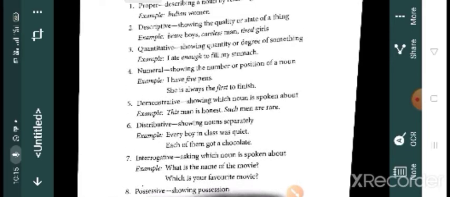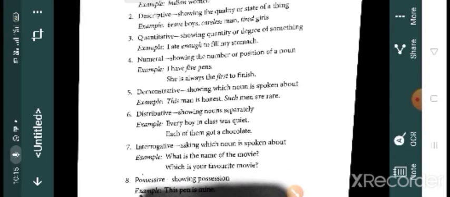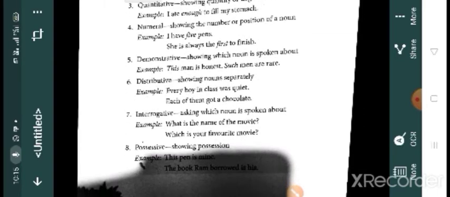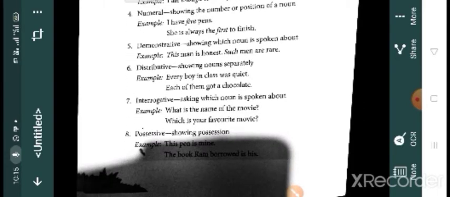Children, quantitative means, I think you know, that it shows us quantity, how much. Quantity or degree of something. How many or how much it is. That is quantitative. Then demonstrative means what? Showing which noun is spoken about. This man is honest. Such men are rare. So here these demonstrative adjectives are used for showing which noun is spoken about.